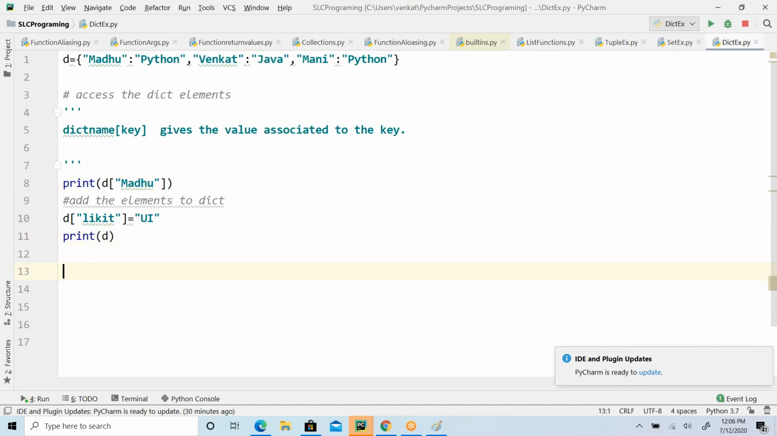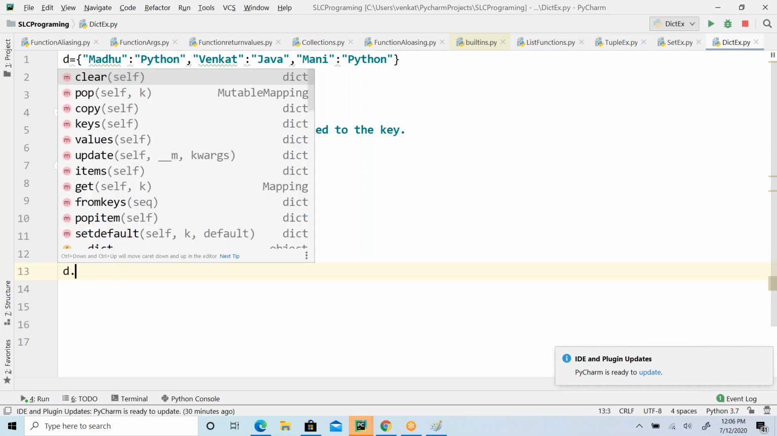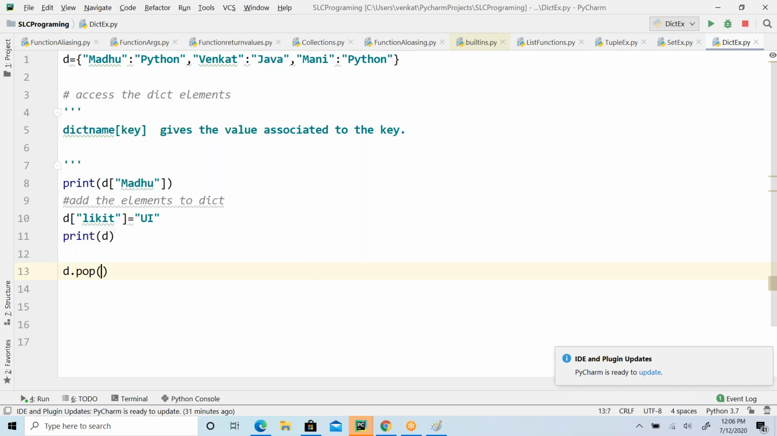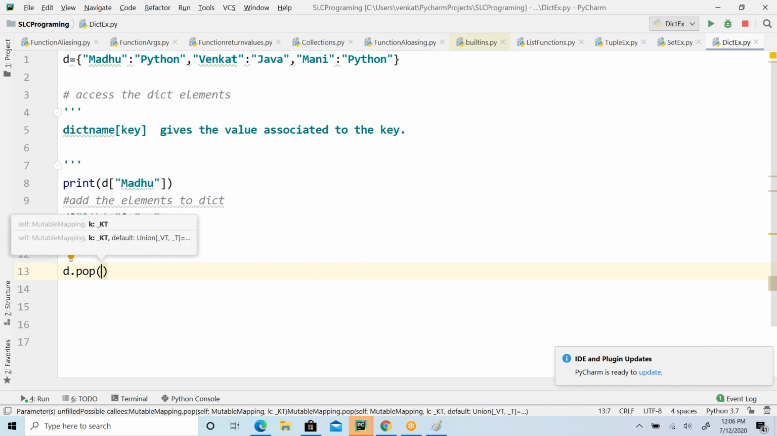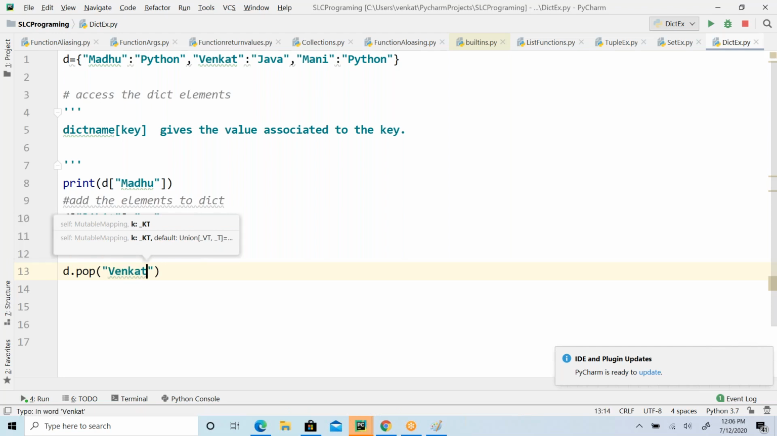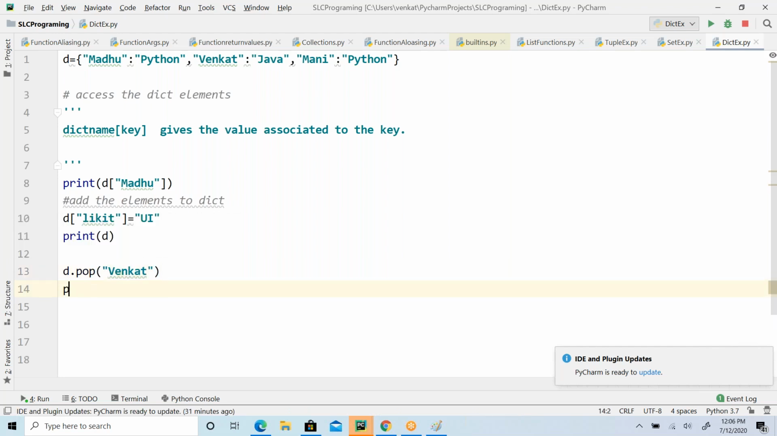Then next, you can play with the dictionary functions, guys. Clear is going to clear everything. We know that. Pop function is going to remove the element based on the key you have given. So you just give the key here. I'm giving Venkat. Now print the D.